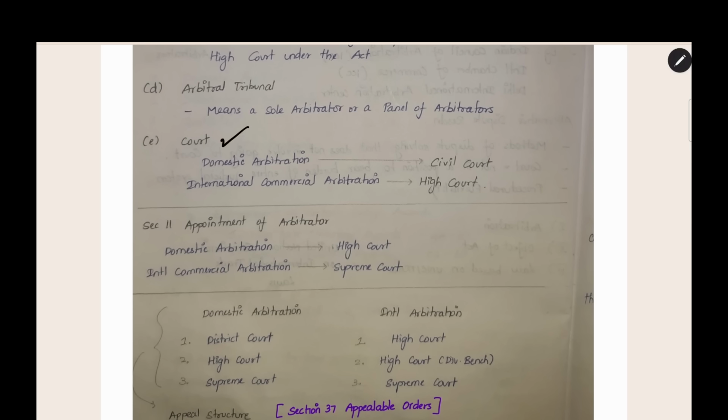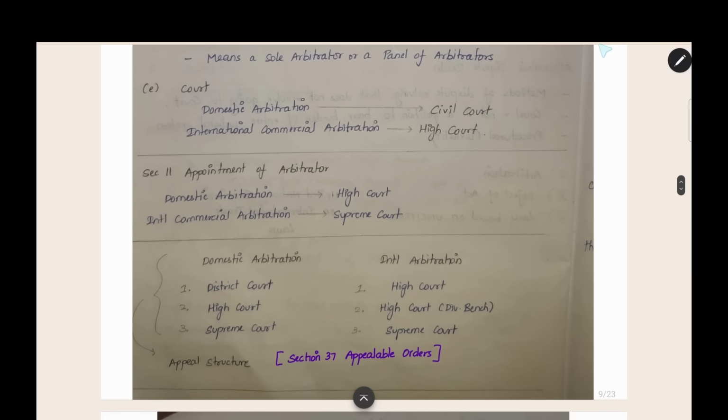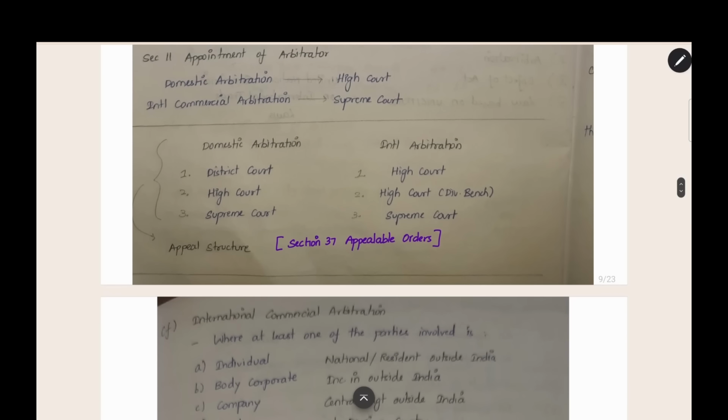Now, court, the definition of court. Under domestic arbitration, the word court means civil court. Under international commercial arbitration, the word court means high court. In the law relating to domestic arbitration, wherever the word court is written, it refers to a civil court. But in the case of international commercial arbitration, the word court refers to high court. This is the point here. Domestic arbitration refers to civil court, but in case of international, it is a high court. Now, section 11 refers to appointment of arbitrator. This we will study along with section 11 when it comes in detail.